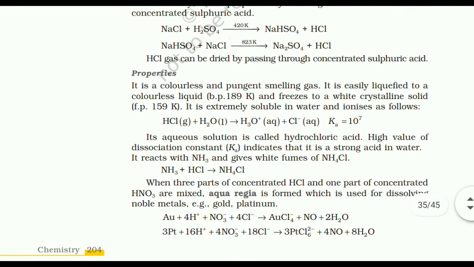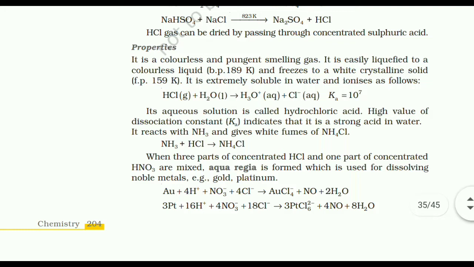Properties. It is a colorless and pungent smelling gas. It is easily liquefied into colorless liquid and freezes to a white crystalline solid. It is extremely soluble in water and ionizes. Its aqueous solution is called hydrochloric acid. High value of dissociation constant indicates that it is a strong acid in water.